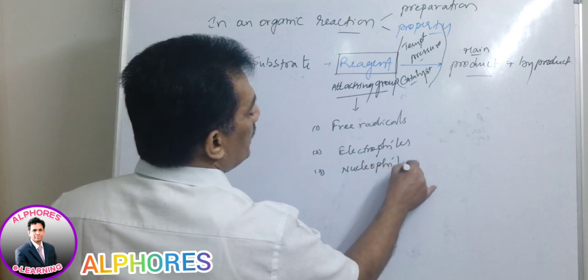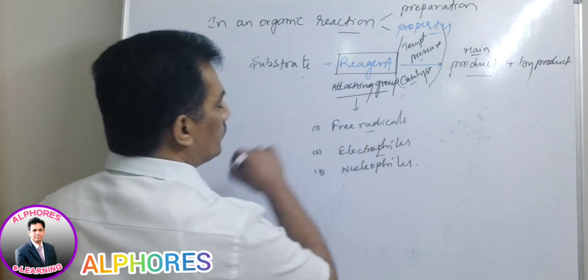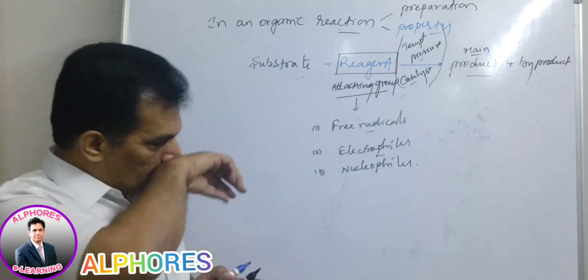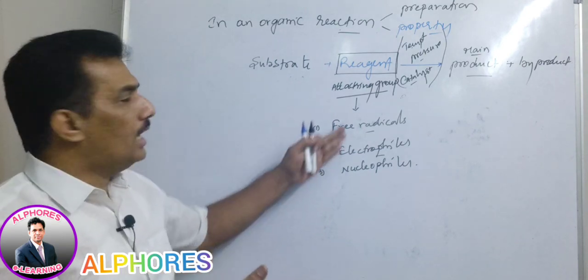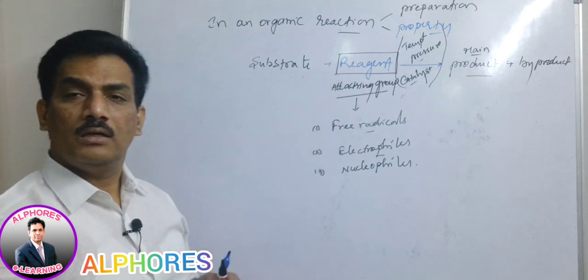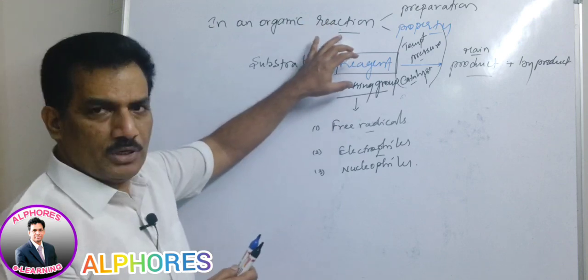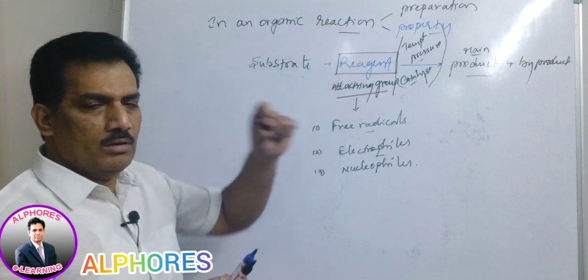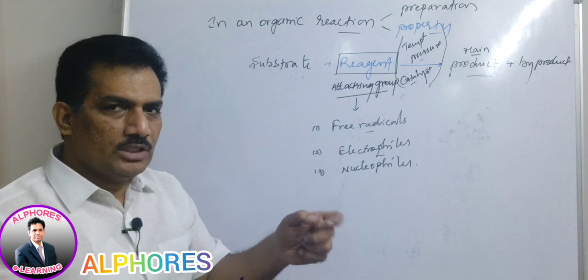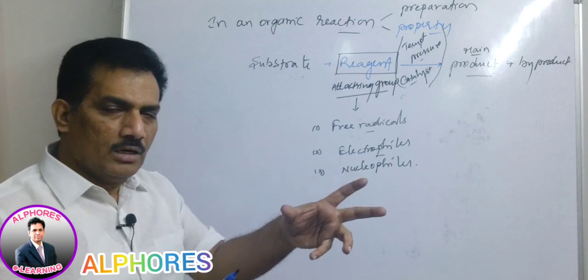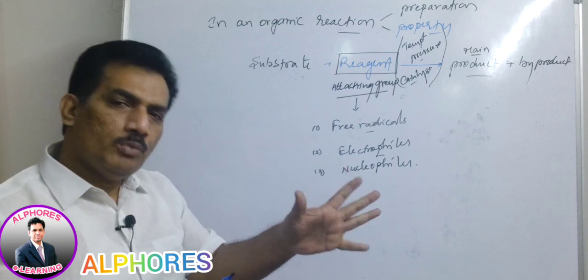These are the 3 kinds of attacking groups. Just remember, these are nothing but the bullet, and reagent is the gun. So many types of guns there may be, but in all of them, the object which is capable of hurting the person is nothing but the bullet.